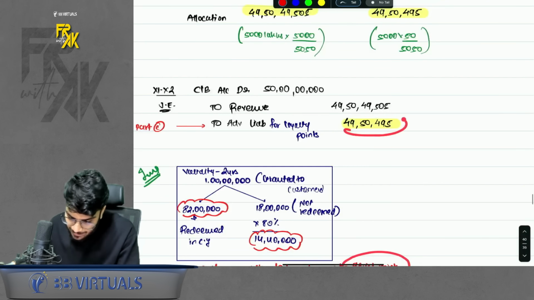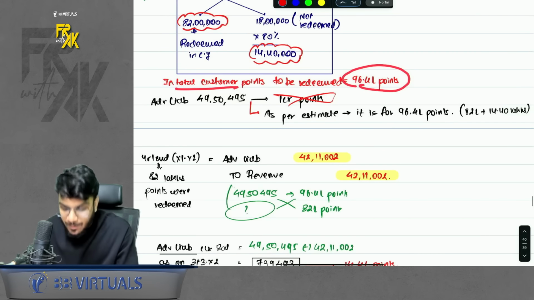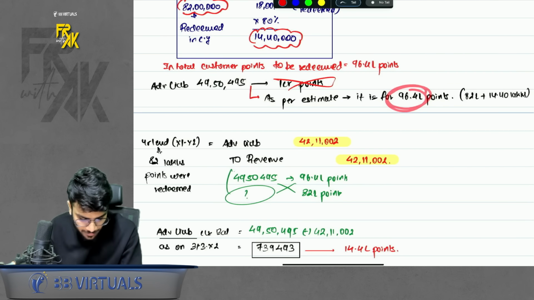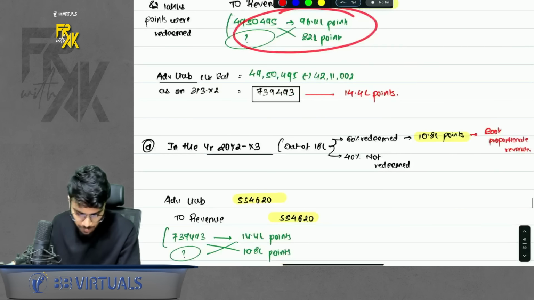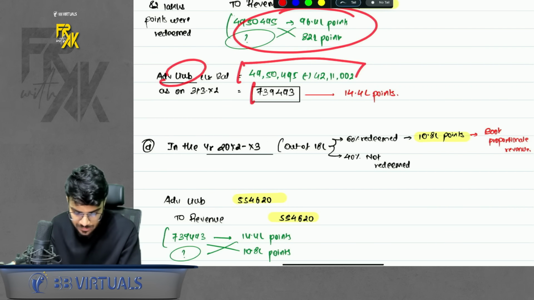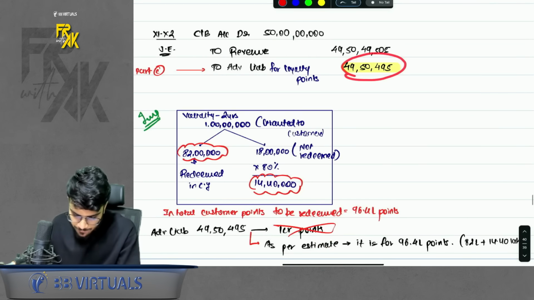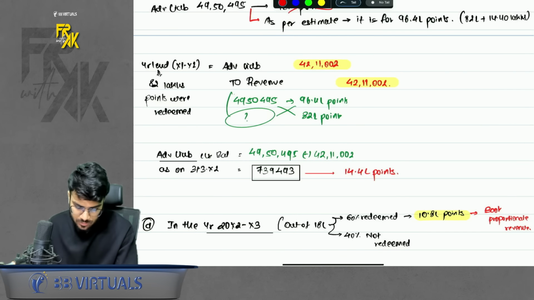So this liability, we will assume it is not for 1 CR points. We will assume that it is for only 96.4 lakh points. Simple. Okay. Now out of 96.4, 82 were redeemed. So book the proportionate revenue. What is the balance of advance? We found out. How come balance of advance? This is the advance you booked. This is the advance you reversed because 82 points were redeemed. Okay, so this is the balance advance.